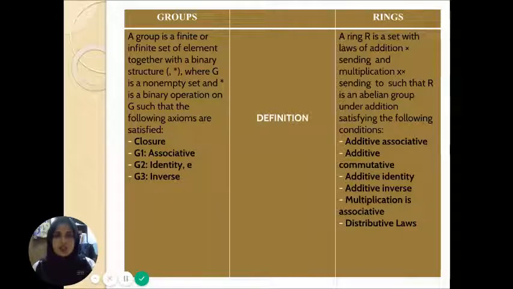For a ring, a ring R is a set with laws of addition and multiplication such that R is an abelian group under addition satisfying the following conditions, which are additive associative, additive commutative, additive identity, additive inverse, multiplication is associative, and distributive law.